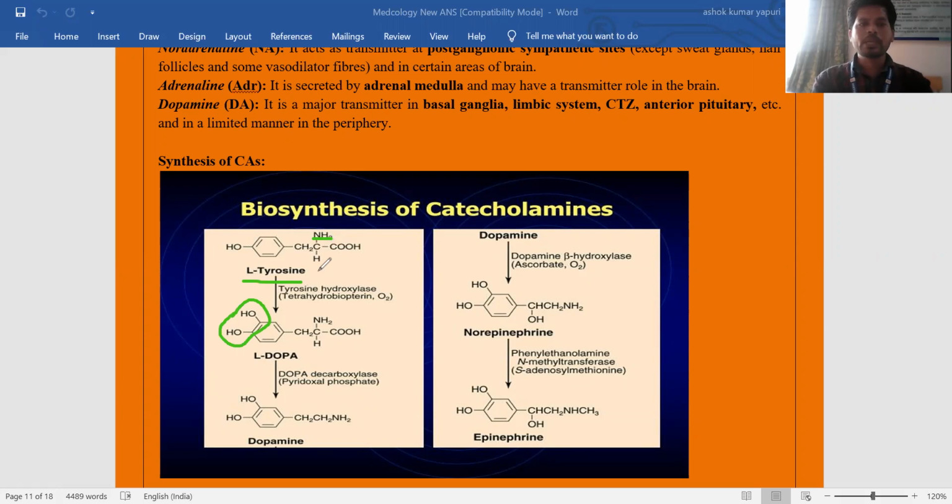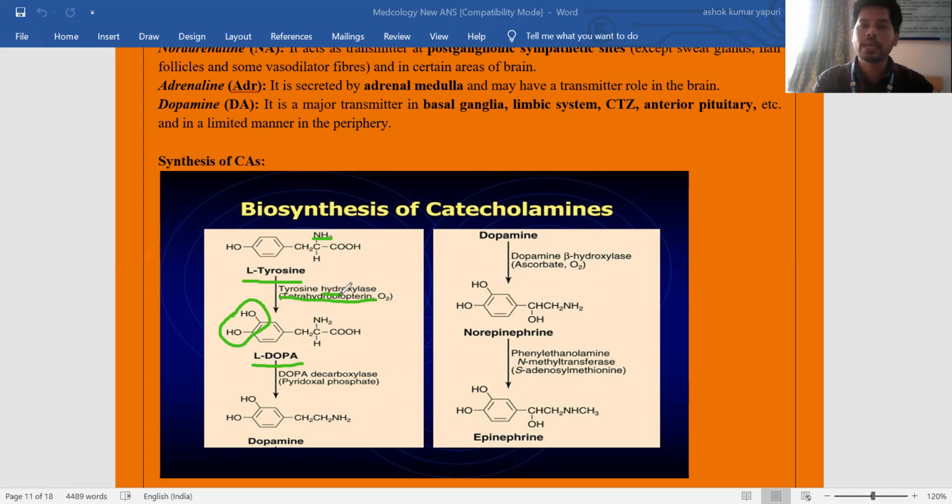Here, L-tyrosine, in the presence of the enzyme tyrosine hydroxylase and with the help of the cofactor tetrahydrobiopterin, is converted into L-dopa. Hydroxylase means the enzyme is adding a hydroxyl group.